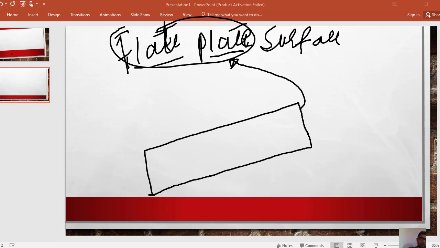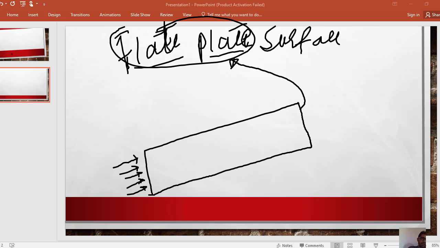Suppose there is some water, and the water is coming from some other channel or some other place, and it enters the plate.